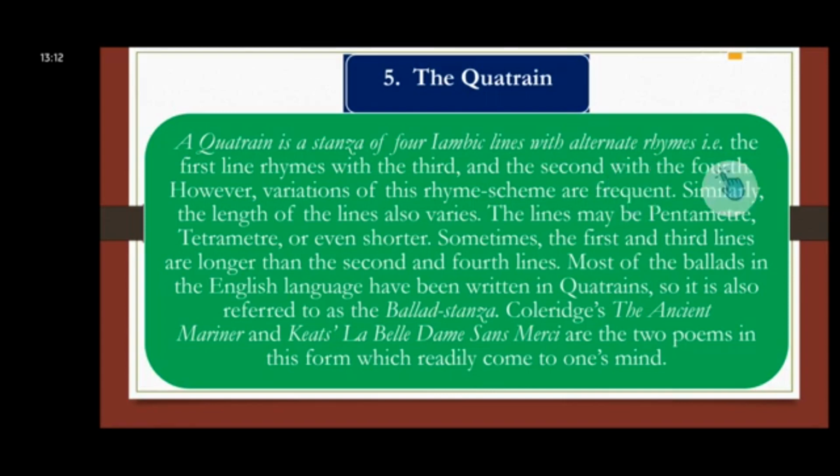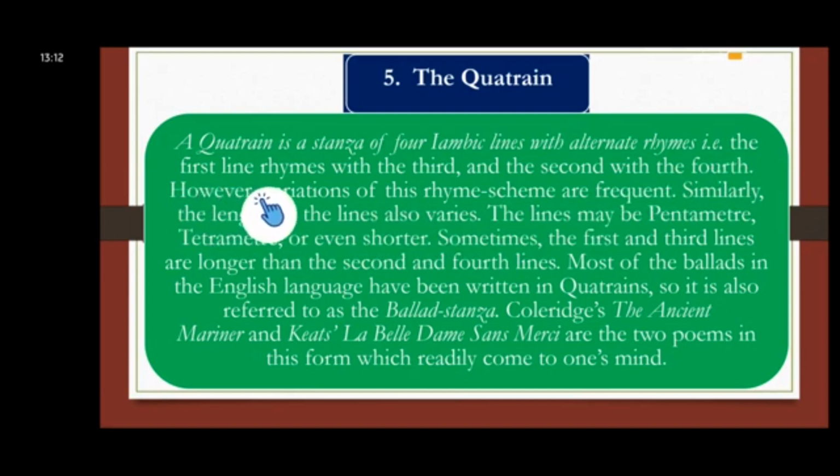But we don't have such strict rules that all the time we will have such a structure. Sometimes we will have variation, and such variations in the quatrain are frequently found.